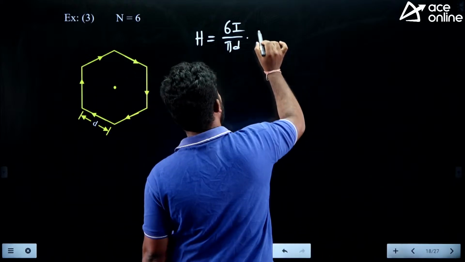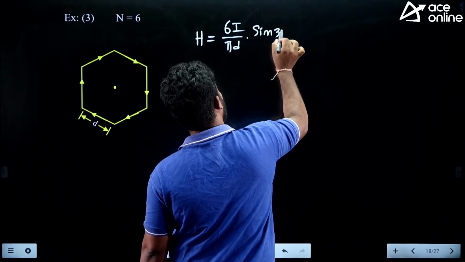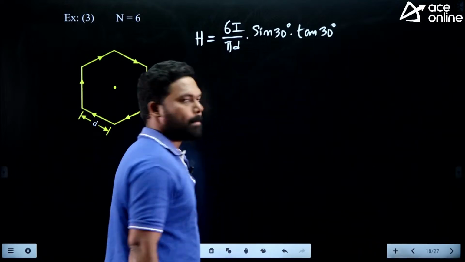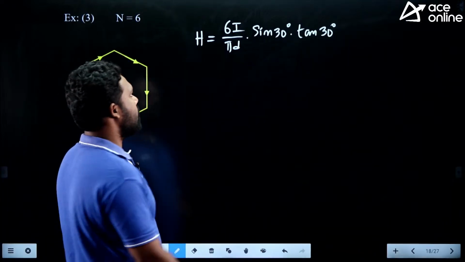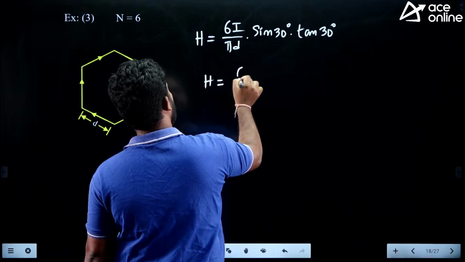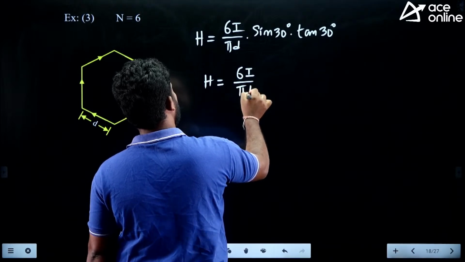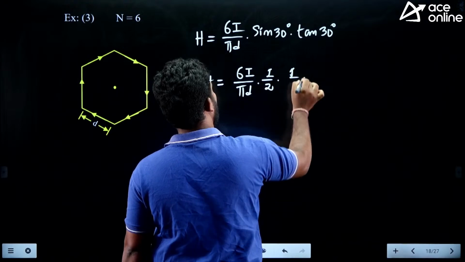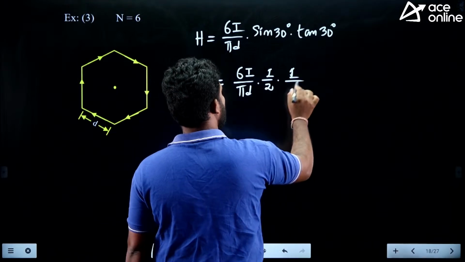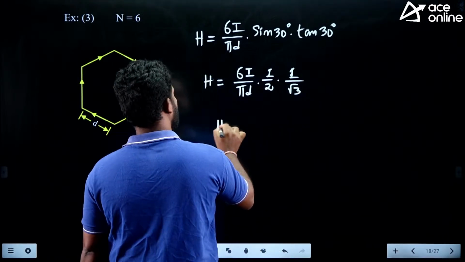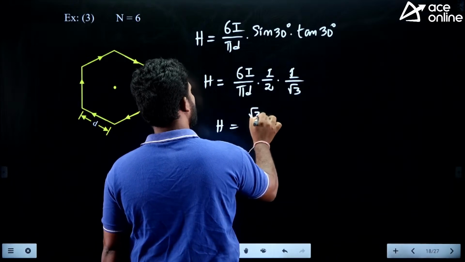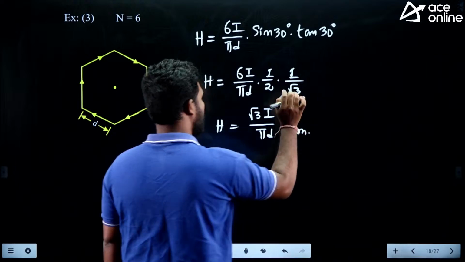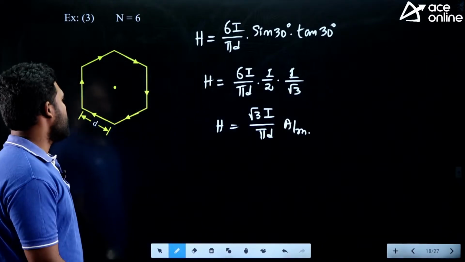180 by 6, it is sine 30 degrees into tan 30 degrees. Okay guys, so what happens to this value? H is equal to 6I by pi d, it is 1 by 2 into 1 by root 3. So it is root 3 I by pi d is the answer. Units are ampere per meter. Okay friends.